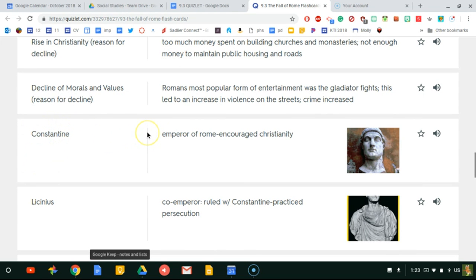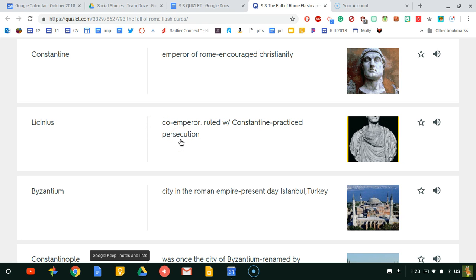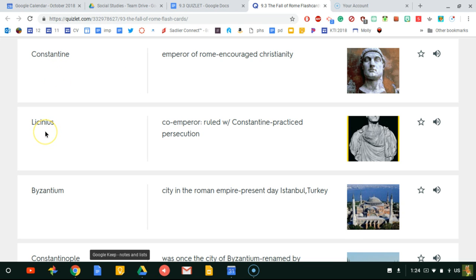So Constantine was an emperor of Rome, and he actually encouraged Christianity. So that was the new way of thinking. So Constantine encouraged Christianity. Then we have Licenese. He was a co-emperor. He actually ruled with Constantine, and he actually practiced persecution. So I'm not really sure what role he plays in here, but you just need to know that he was a co-ruler with Constantine, and then something about practicing persecution will probably show up. So Licenese. So Constantine, Licenese, they're people.